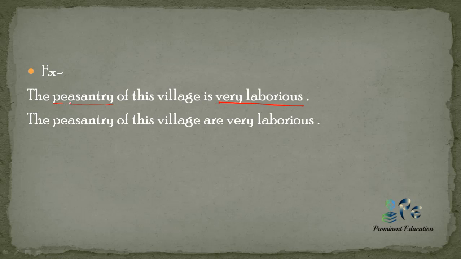Now peasantry, I have told you, is a group of farmers. I have told you it is plural and gets a plural verb. "Is" is singular here, so this entire sentence is wrong. "The peasantry of this village are very laborious." This is the correct sentence because peasantry here is plural and we have used a plural auxiliary verb.